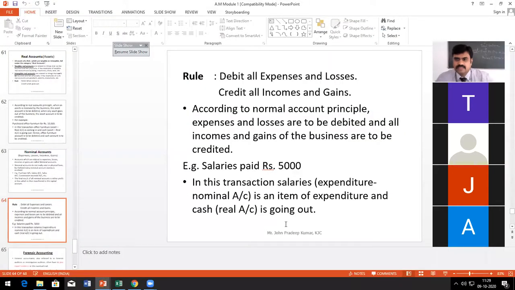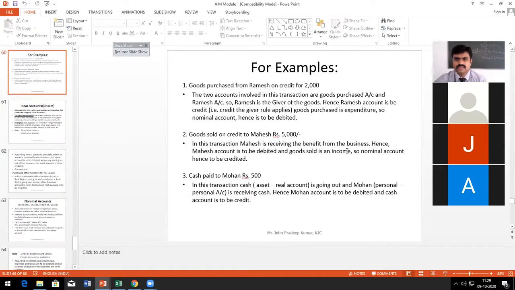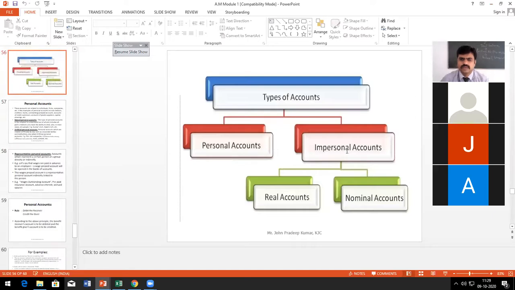Shall we do it next class? Yes, sir. Okay, is it clear, sir? We can do it, sir: personal account, real account, nominal account. Any doubts? Anything you want to clarify before we go to the exercise, students?